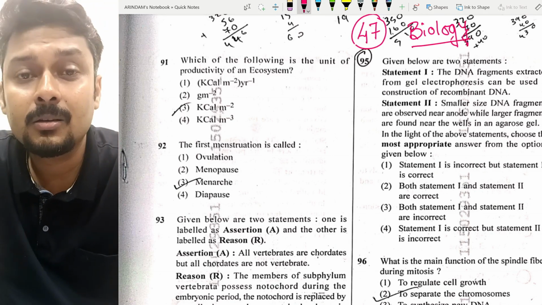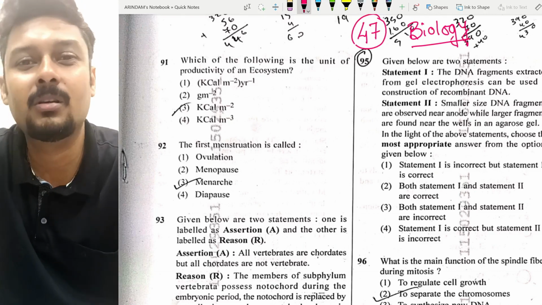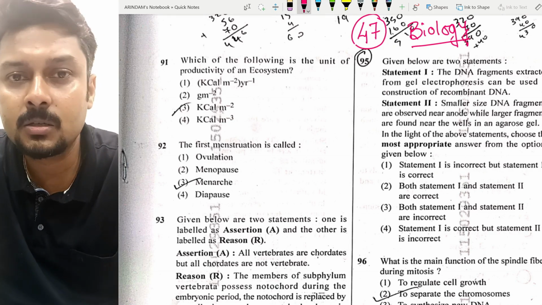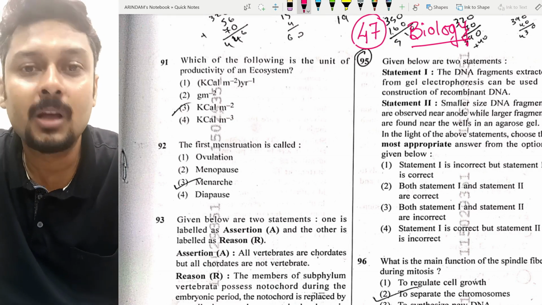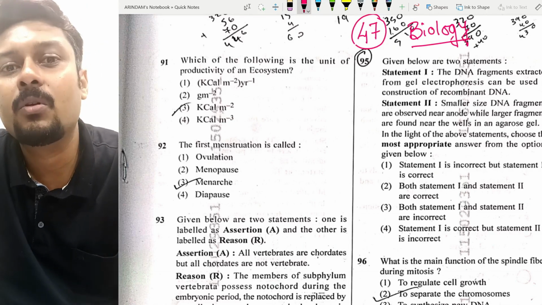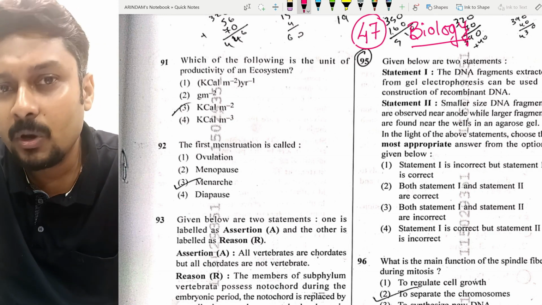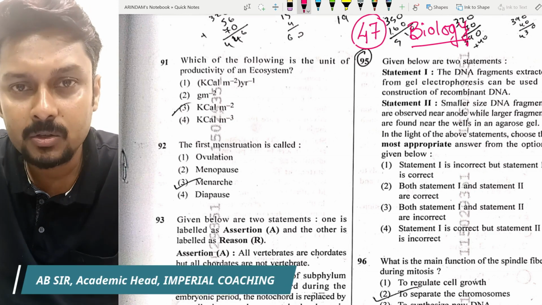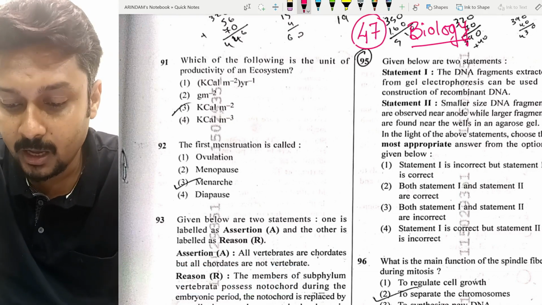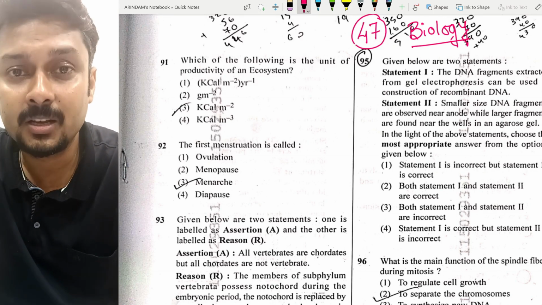So I think the majority of you are a bit worried that the paper may be tough, and even I have received lots of queries from my students. So what will be the cutoff? See, if it's tough, then it's tough for every single student. Okay, don't worry about this. You need only one seat to get the chance in medical college. So please stay cool, stay calm, and try to concentrate on your further journey after the NEET exams.